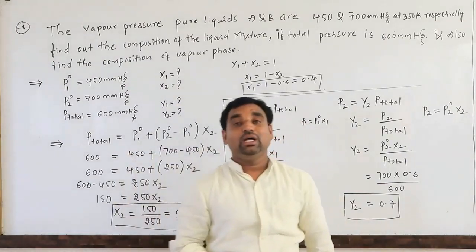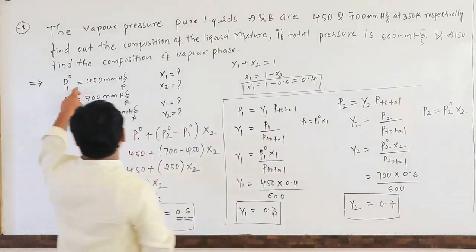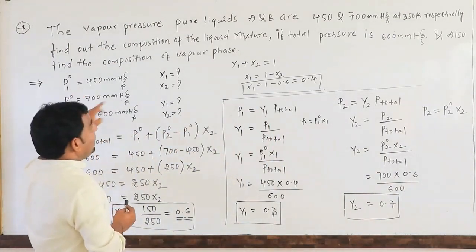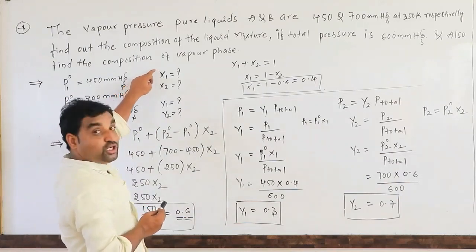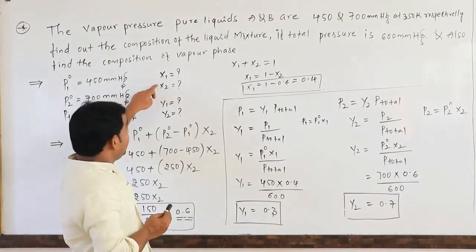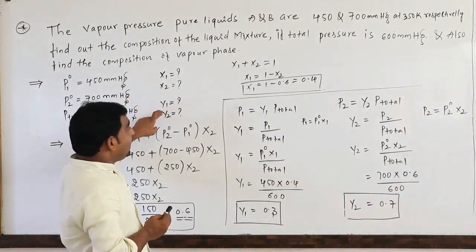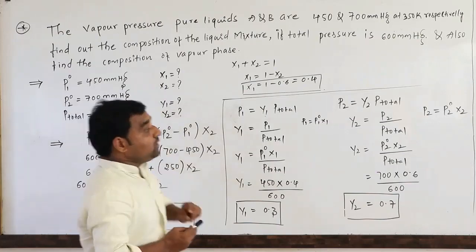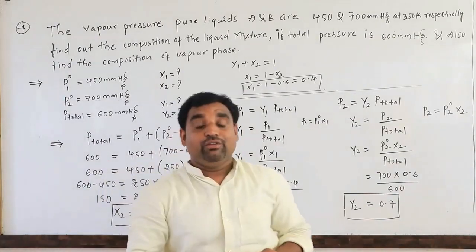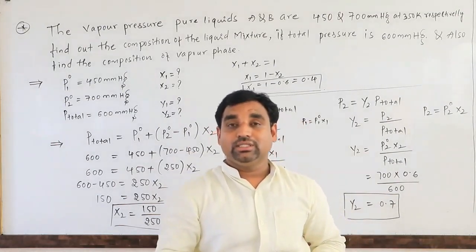This is the composition in vapor phase, Y1 and Y2. In this problem they gave P1 naught, P2 naught and P total, and we calculated the mole fractions in liquid phase, X1 and X2, and the mole fractions in vapor phase, Y1 and Y2. The remaining part of the solution we will discuss in the next class.